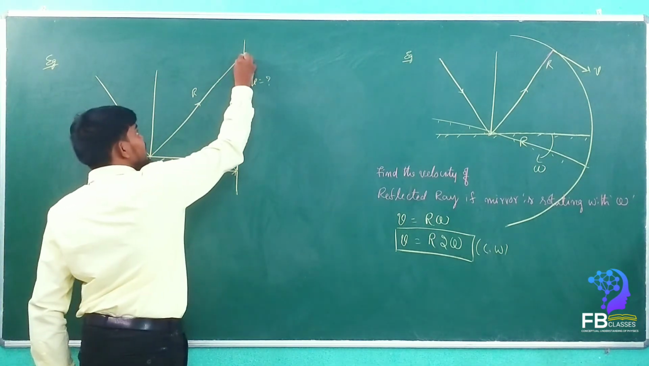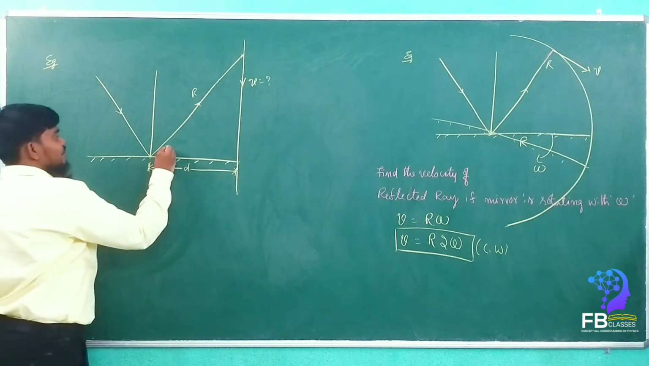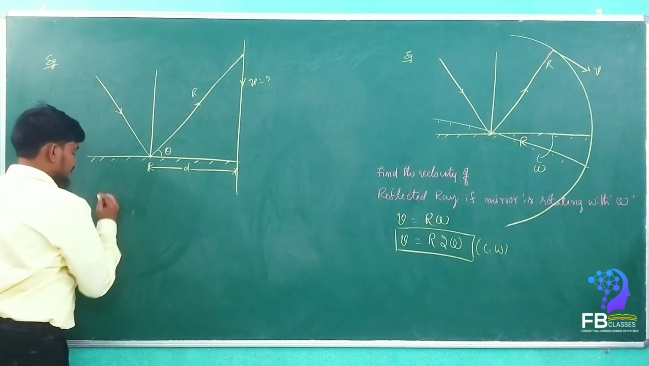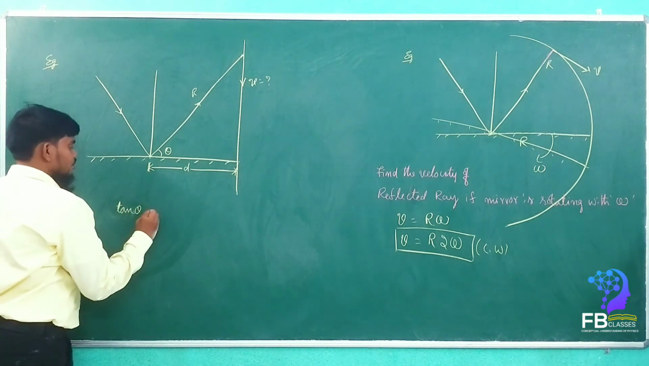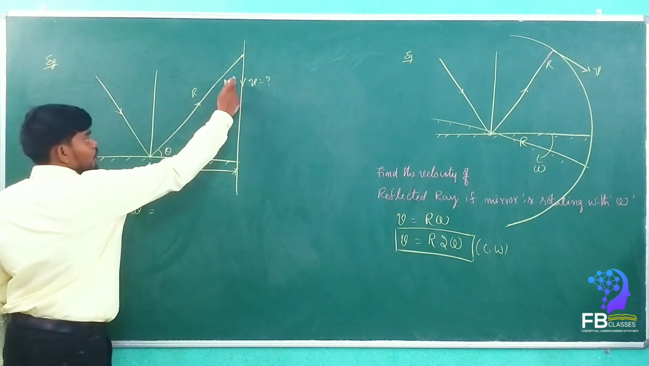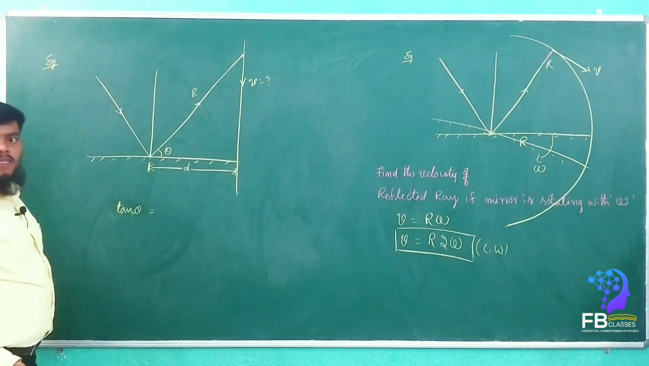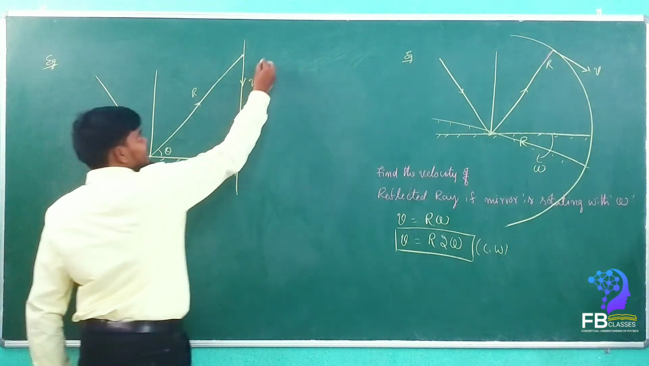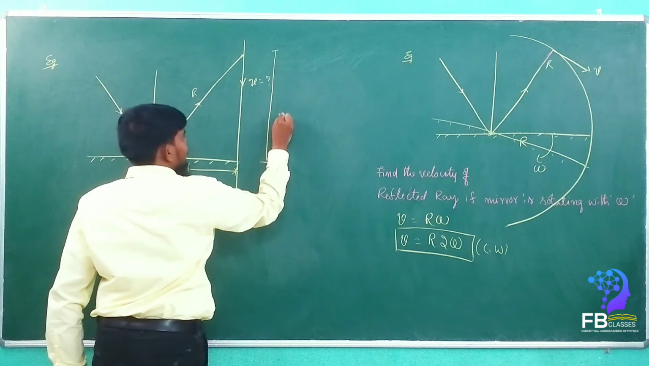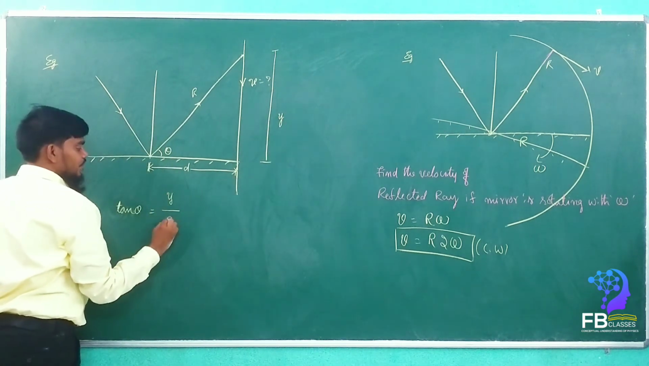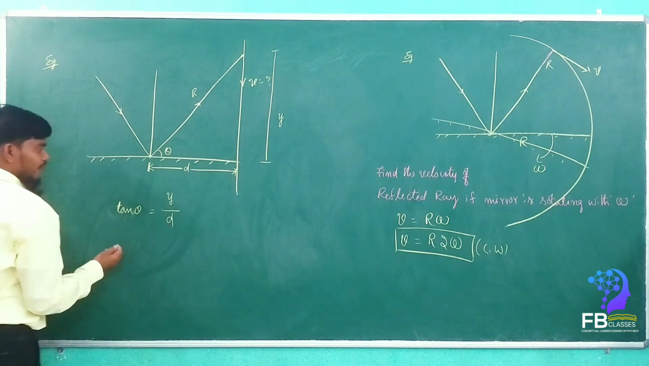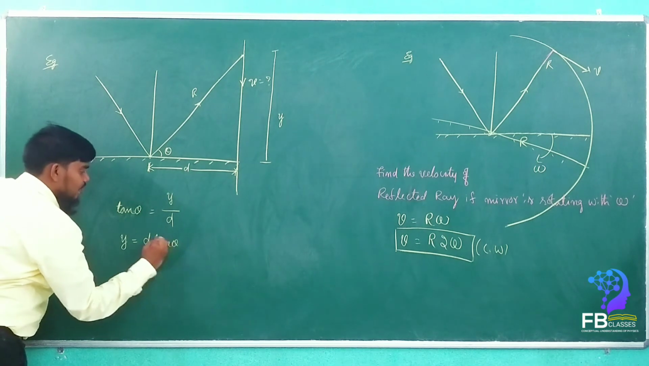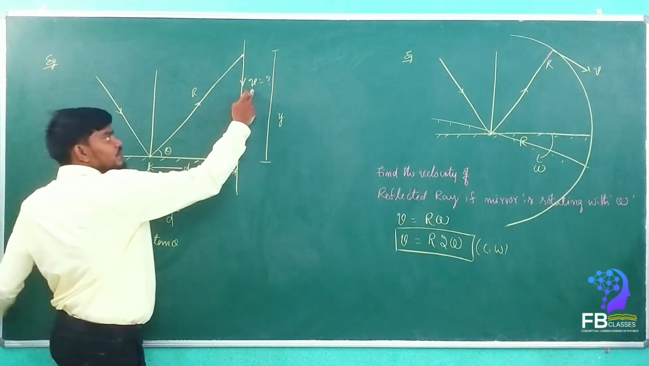Now how much is it? See here, if the angle is considered as theta, then tan theta is equal to opposite upon adjacent. Let us consider this height as y. So y upon d. So now y is equal to d tan theta. Yes or no? Now we have to find out the velocity of this.